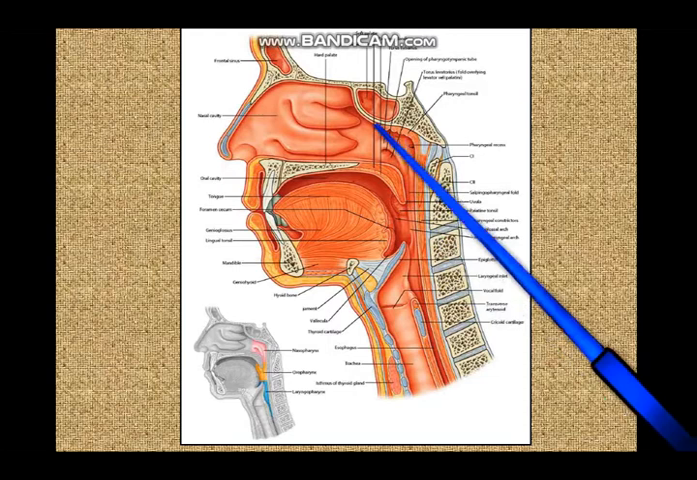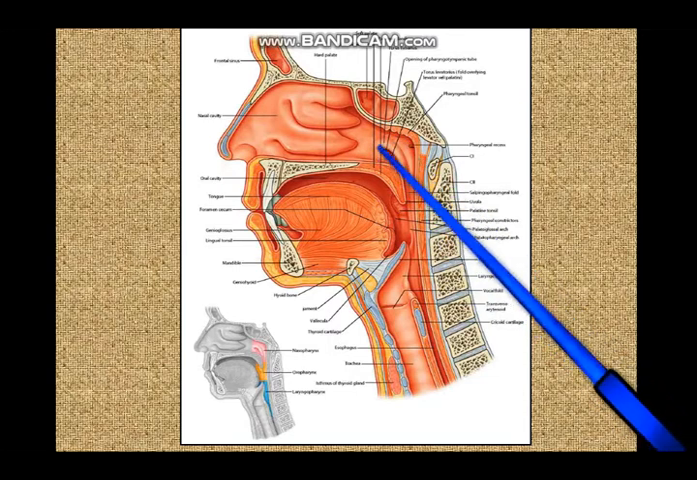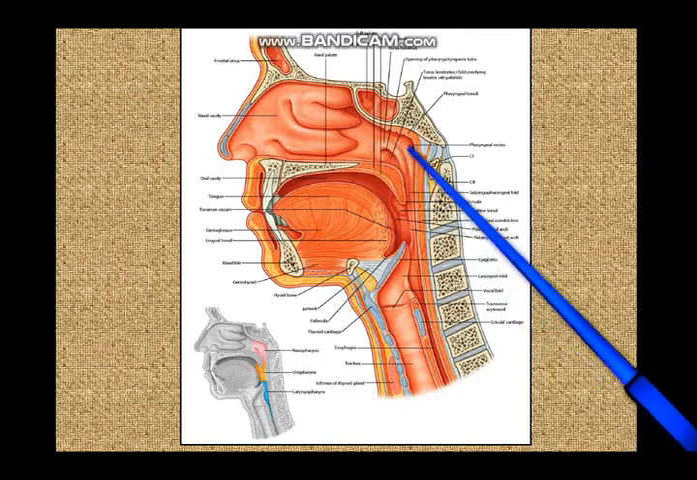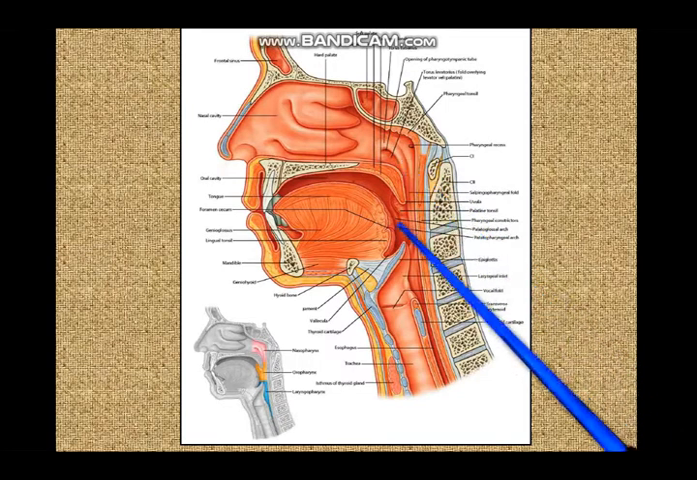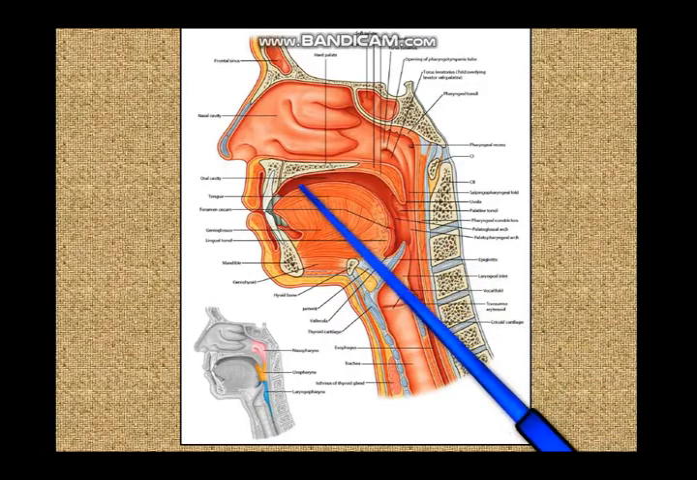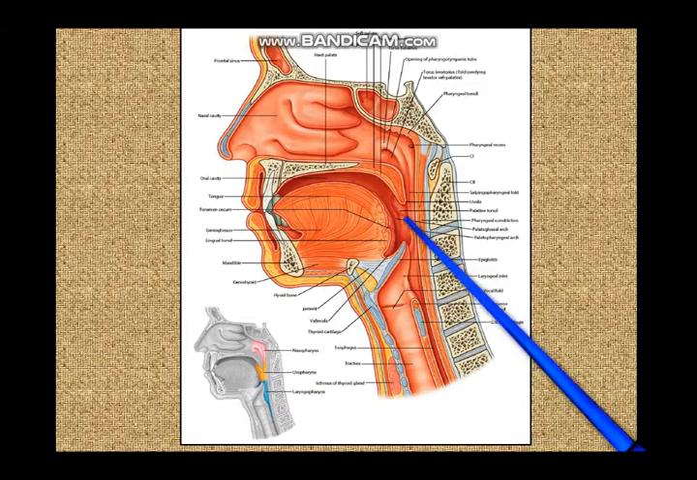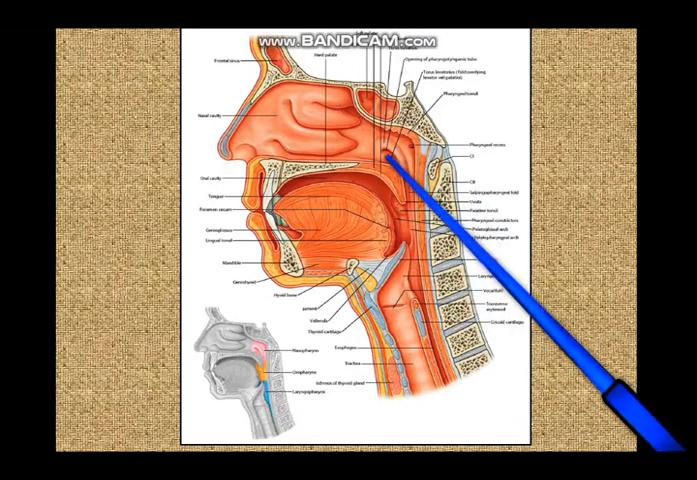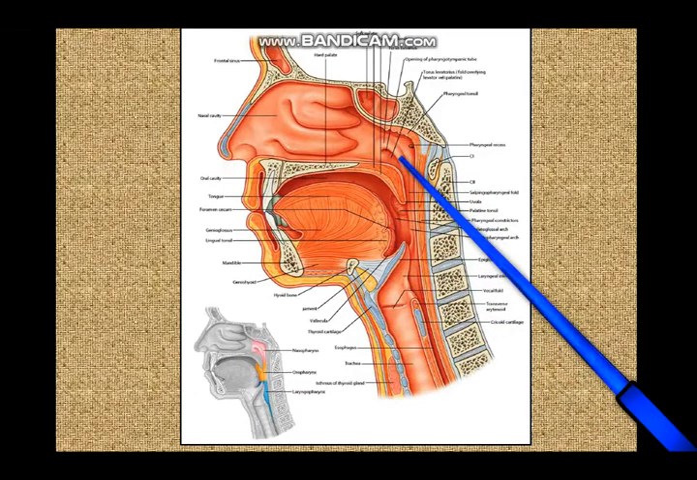And in passing we would like to mention that the mucosa of the nasopharynx is lined by pseudostratified ciliated columnar epithelium, that is respiratory epithelium, and both the oropharynx and the laryngopharynx are lined by stratified squamous non-keratinized epithelium, like the oral cavity.